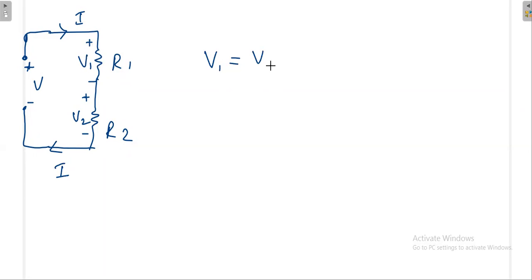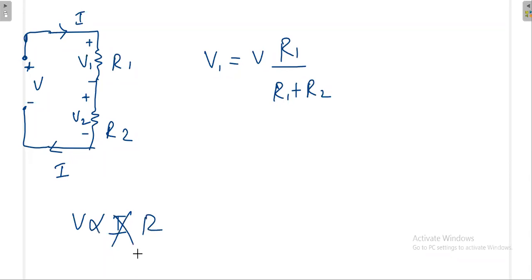So the more the source voltage, the more voltage will appear here. So V1 is equal to V. The more the resistance, the more voltage there will be across it. So R1 divided by the total resistance. Because V is directly proportional to IR when I is constant. Whenever in series the current I is constant, my voltage is directly proportional to the resistance. That's why the resistance comes in as proportionality.